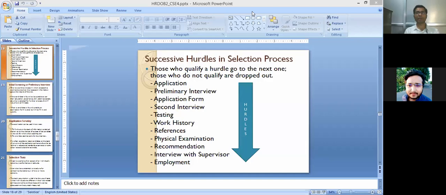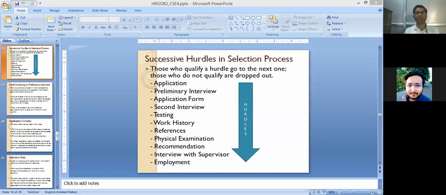He will then be given the job by the organization, and the next process will start for that candidate, like the induction program, as well as the job offering process for that particular candidate.